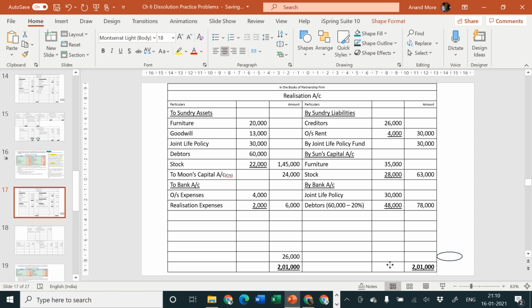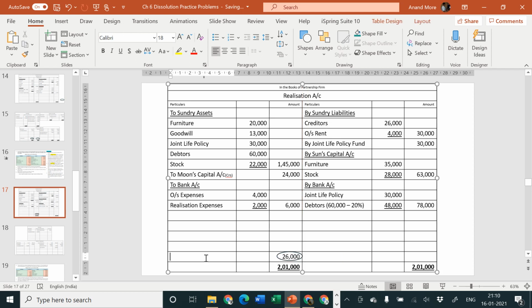26,000, and the amount of 26,000 will be considered as what? To be transferred to all the three partners. The partners names are Star, Moon and Sun, and above that I am going to write 2. So this is the first problem in which we are going to have profit in partners capital account, in realization account. Okay, and what is the ratio? Ratio is 5:3:2.